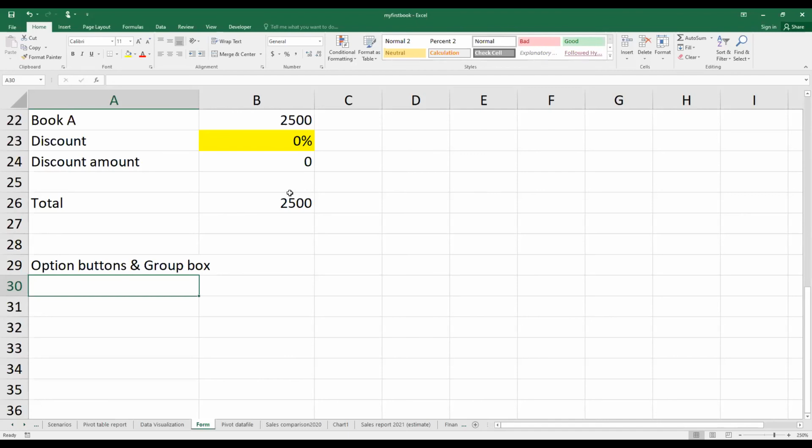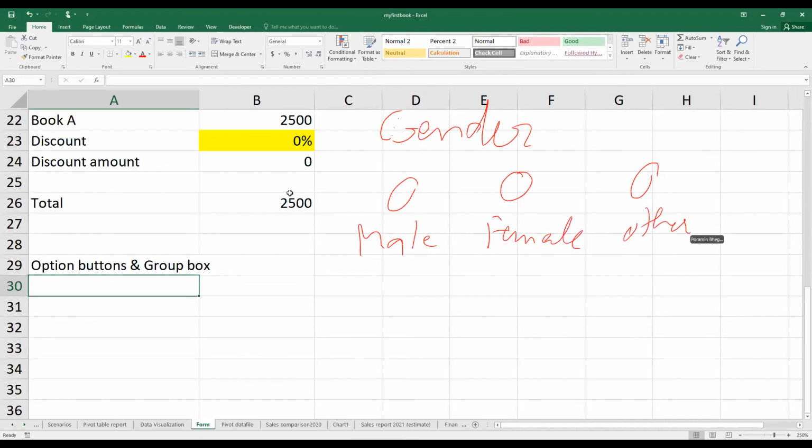Because the preference of your product for different genders might be different, if you would like to ask for gender and you have option buttons like this, for sure they can choose one gender only. They can be either male or female or other. They can't say that they are male and other, or male and female at the same time. So in this one I will have to choose option buttons only, because a checkbox doesn't work in this case.